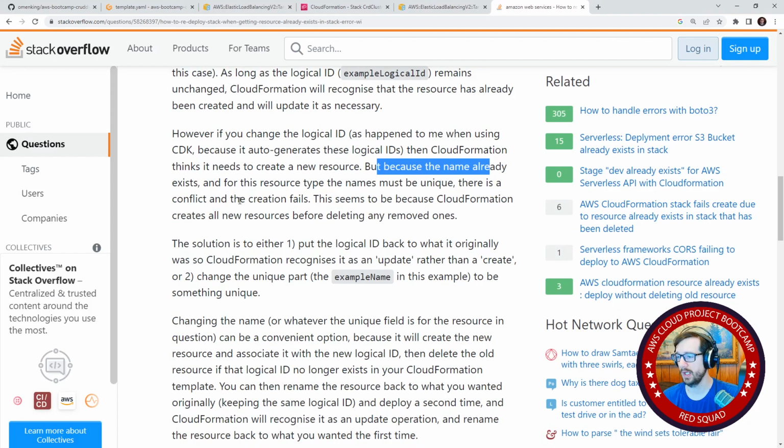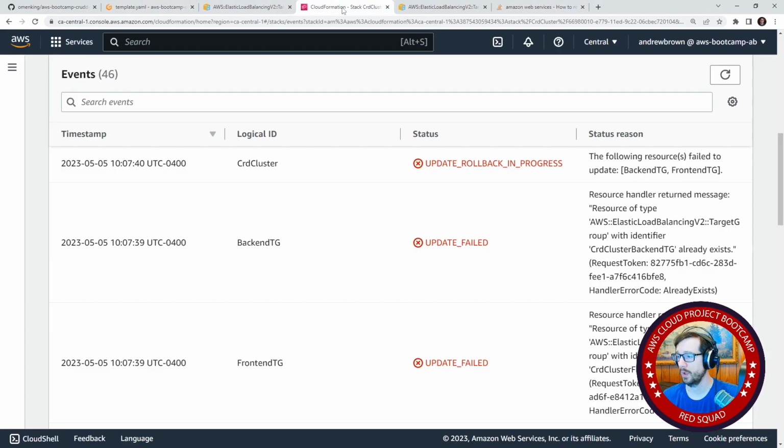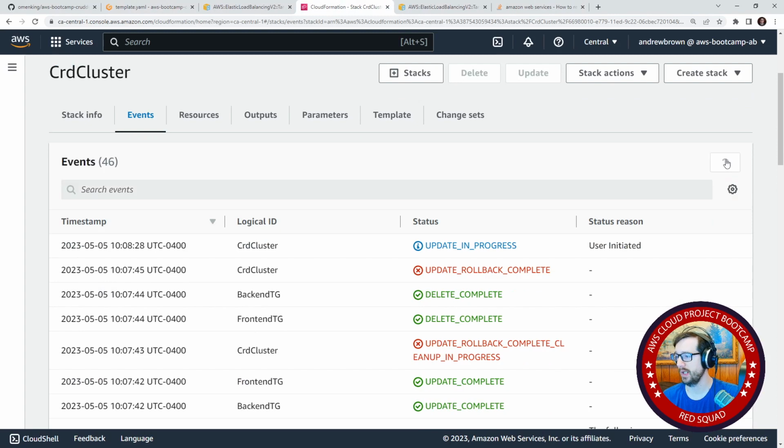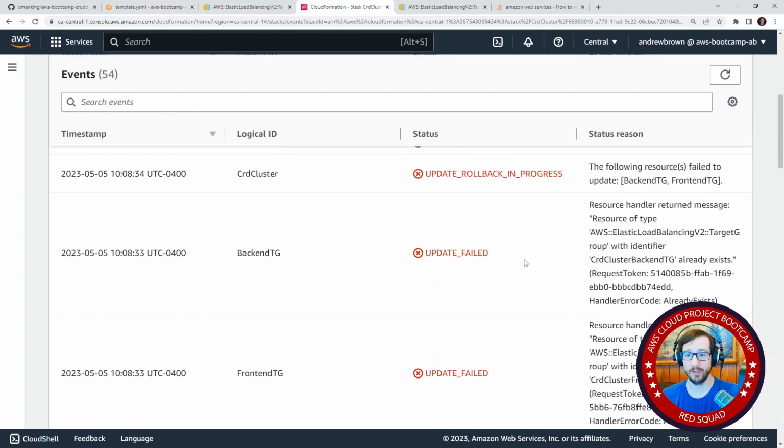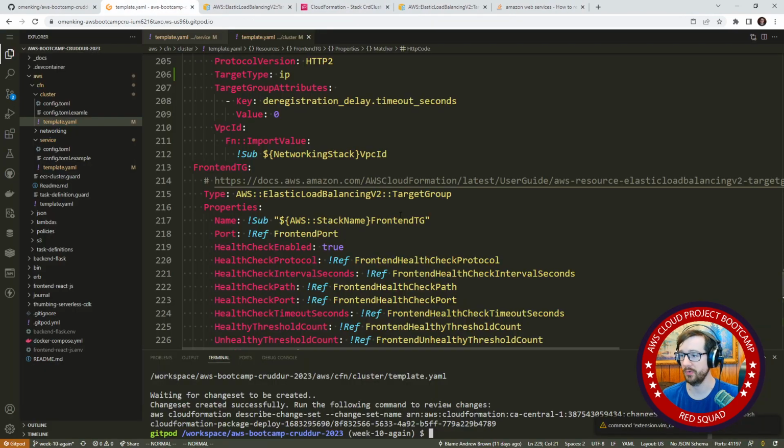So it might be the case where it is going to replace them, but it's just happening so quickly that the old ones still exist, the old names. And this has happened to me before. And so this is where there are cases where you don't want to provide your own name.